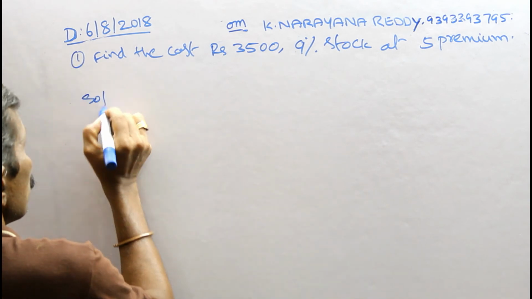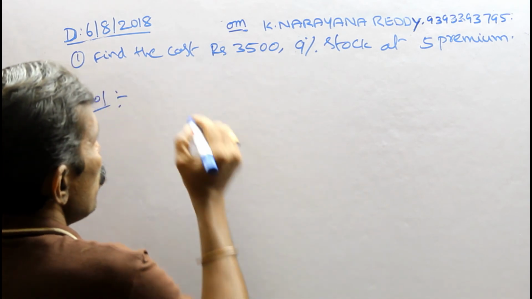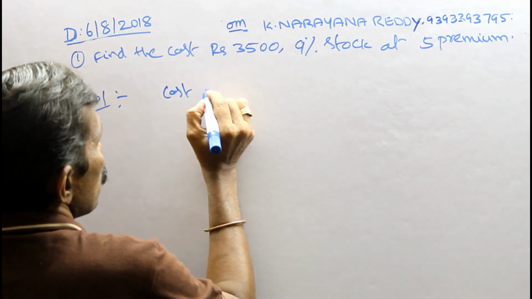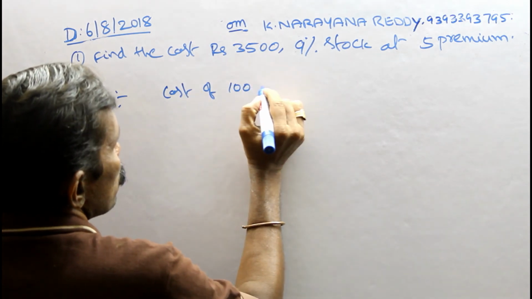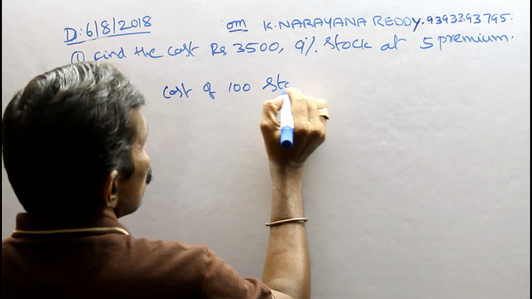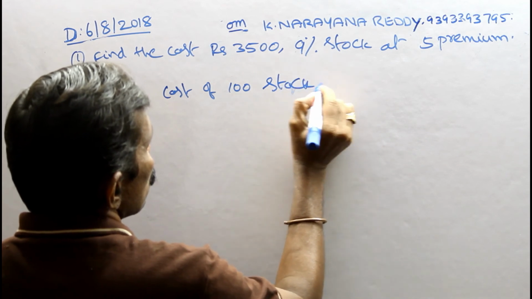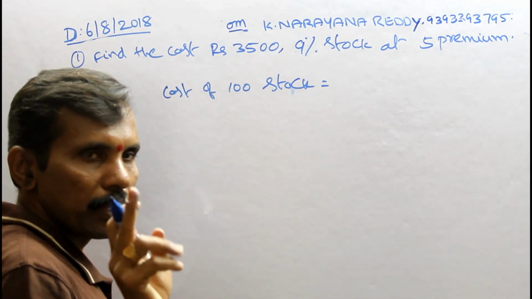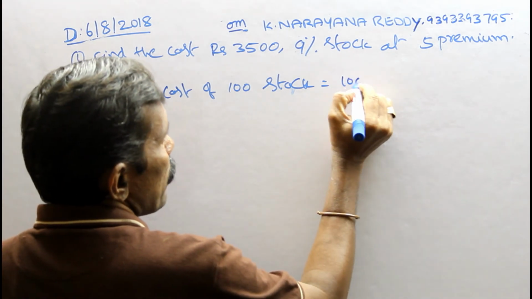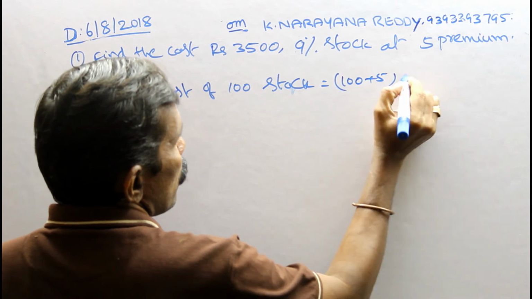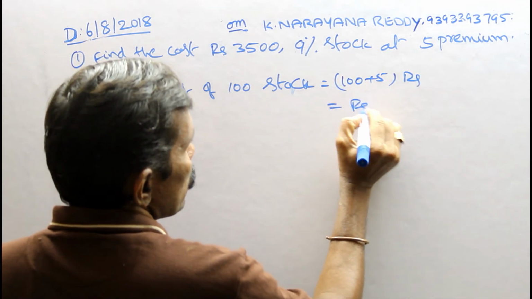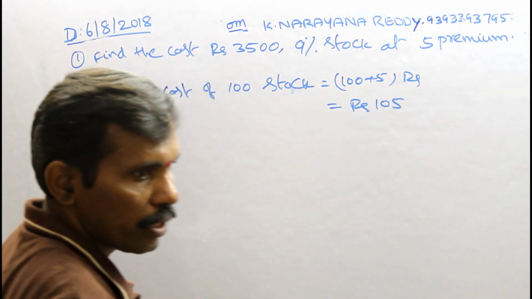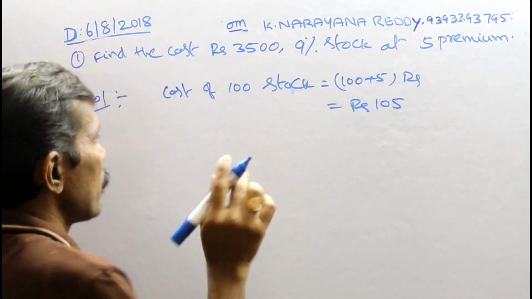Solution is simple. The cost of 100 stock: premium means addition, so 100 plus 5, that is Rs 105. Premium means nothing but adding.